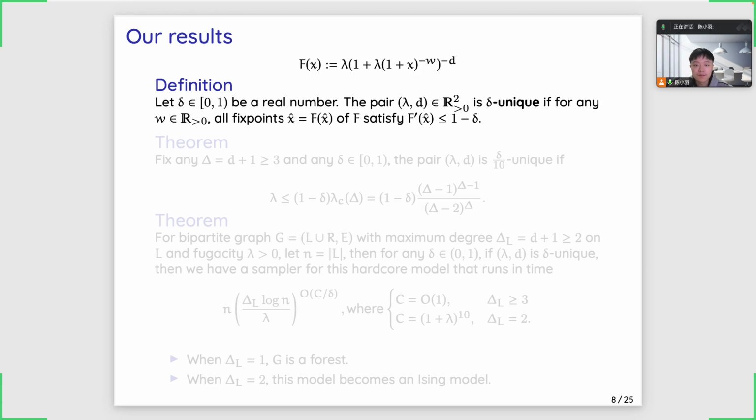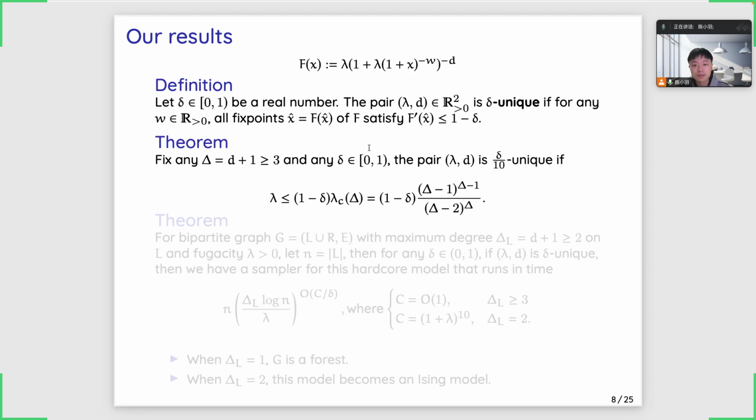This definition of delta unique itself is very hard to use, since it only tells you some implicit information about the parameters using the fixed point. So our first result is a translation of this definition, which makes the uniqueness more intuitive to be understood by humans.